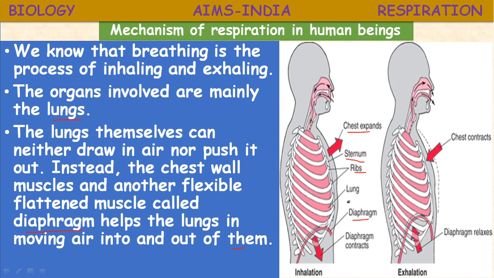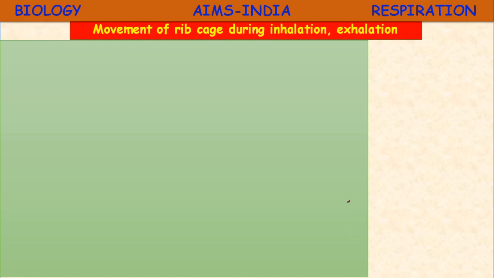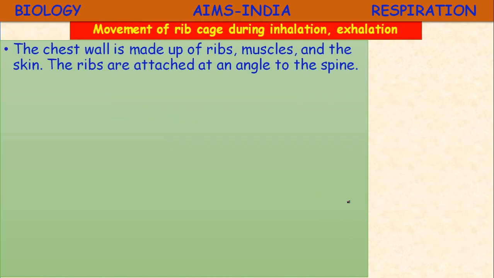During expiration, the chest contracts, so the ribs also decrease in size, then the diaphragm relaxes and goes back to its normal position. So internal air pressure increases, and due to that, the air rushes out. Okay, children, let us know more about the movement of the rib cage during inhalation and exhalation.